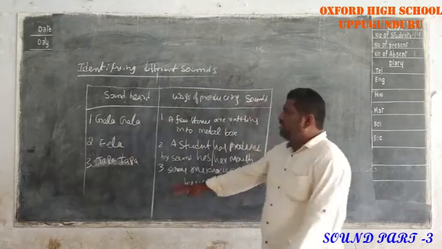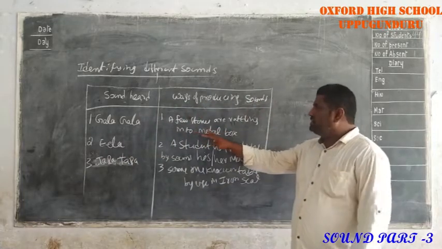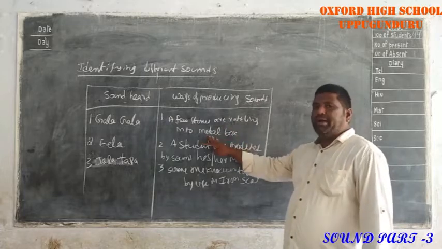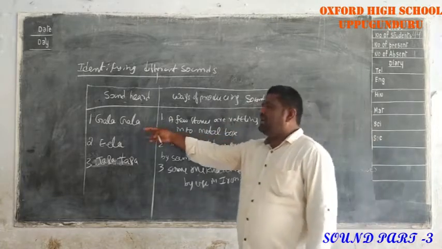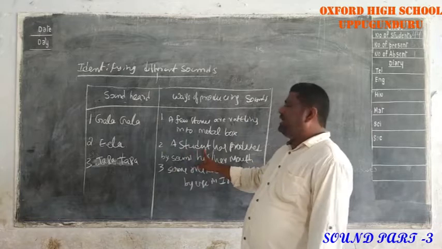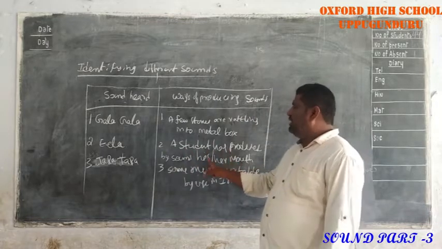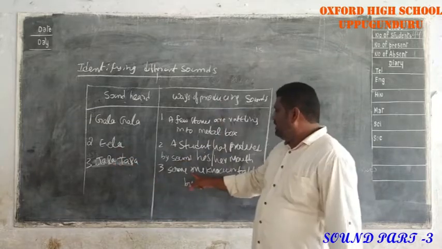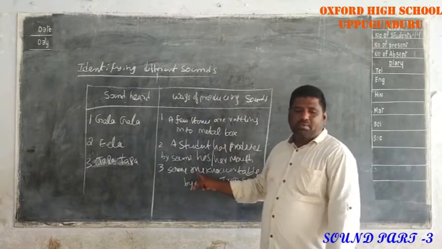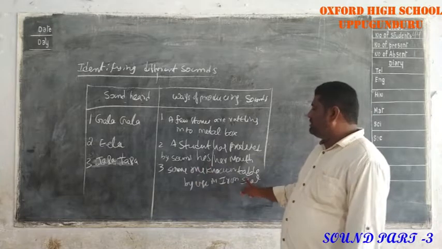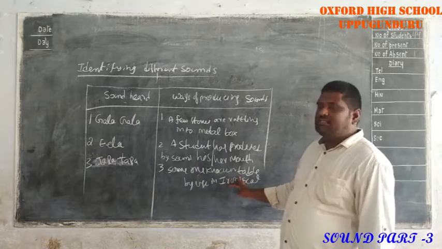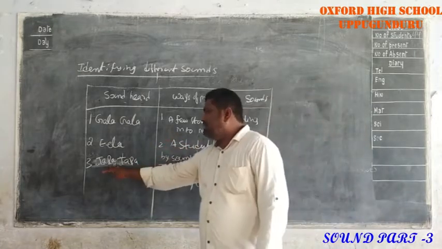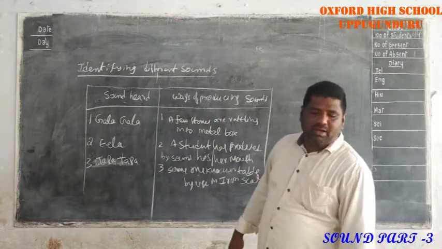Once again, a few stones are rattling in the metal box. Which sound is producing? Gala gala. Next, a student produces a sound with her mouth. Which sound is coming? Yela. Next, someone is striking the table using the iron scale. Which sound is coming? Tapa tapa.